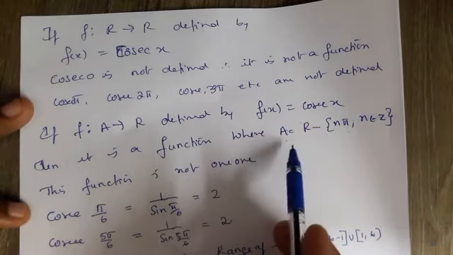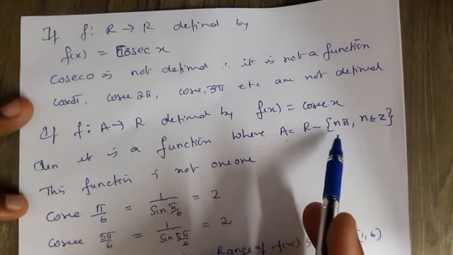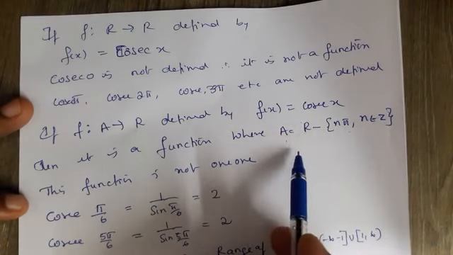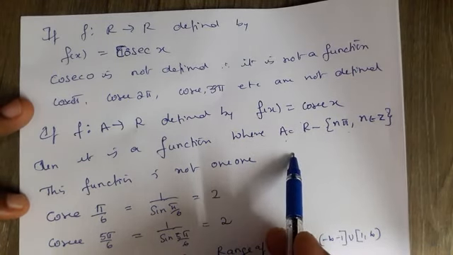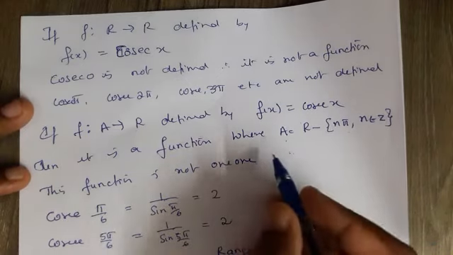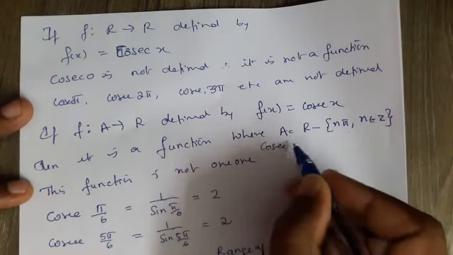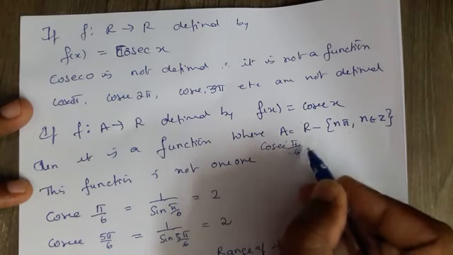And when you define it from R minus n pi, this will become a function, but again you have to check whether this is one-one or not. Definitely this will not be one-one, because you know the value of cosec pi by 6.